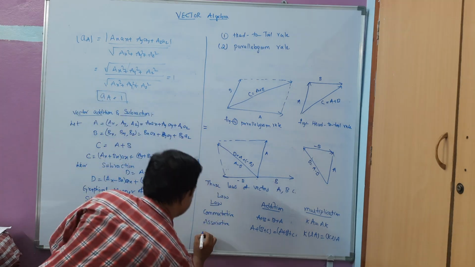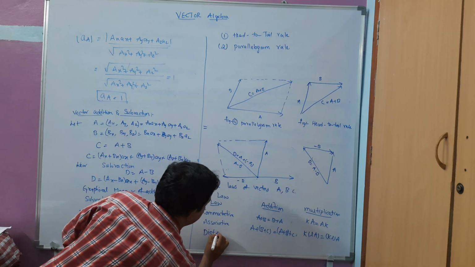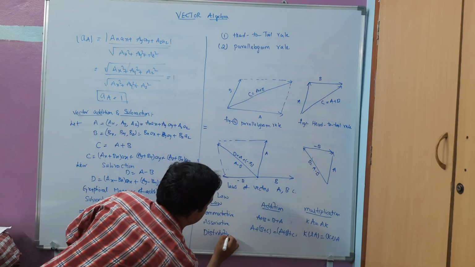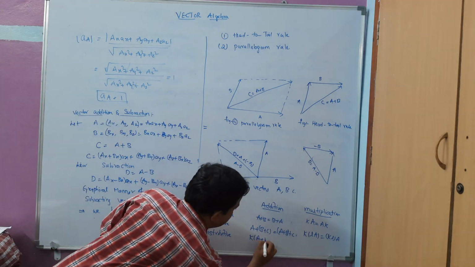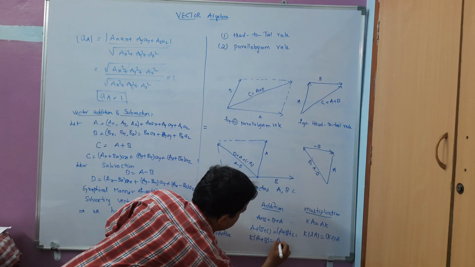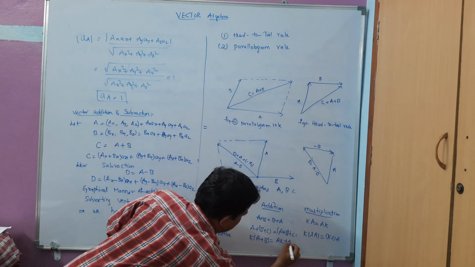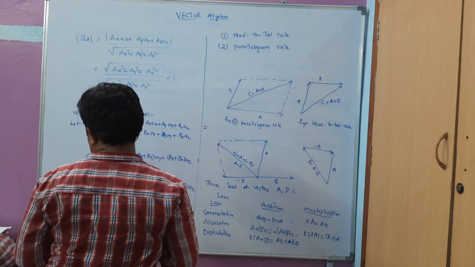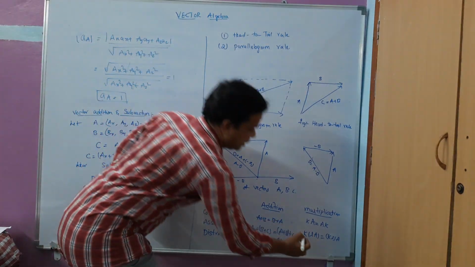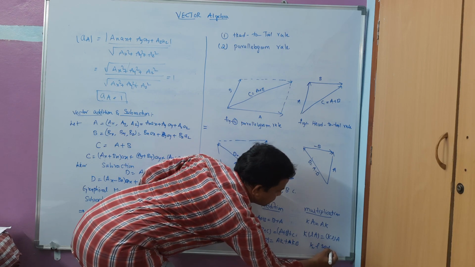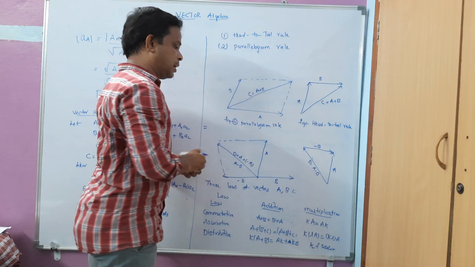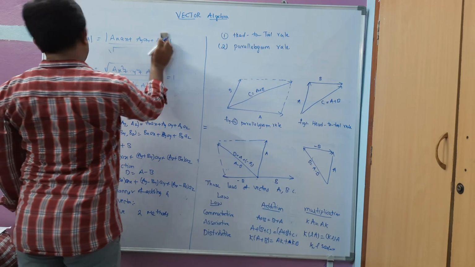Similarly, the distributive law gives me k into A plus B is equal to Ak plus kB. So here k and l are scalars.